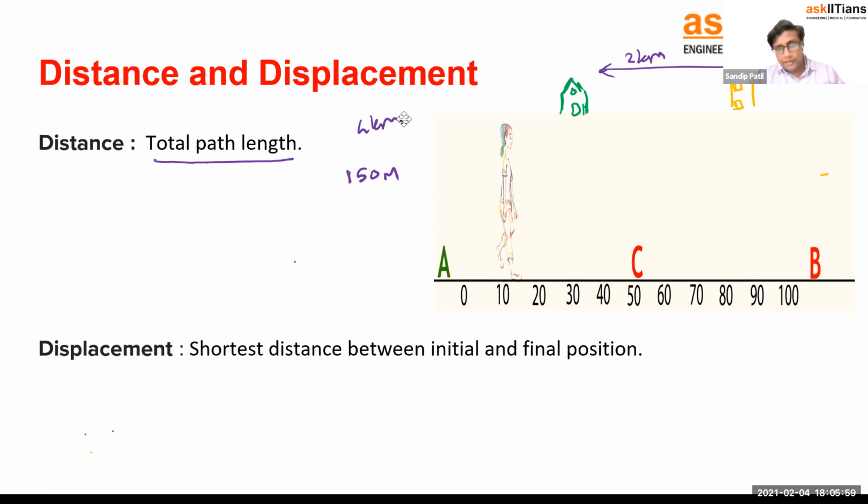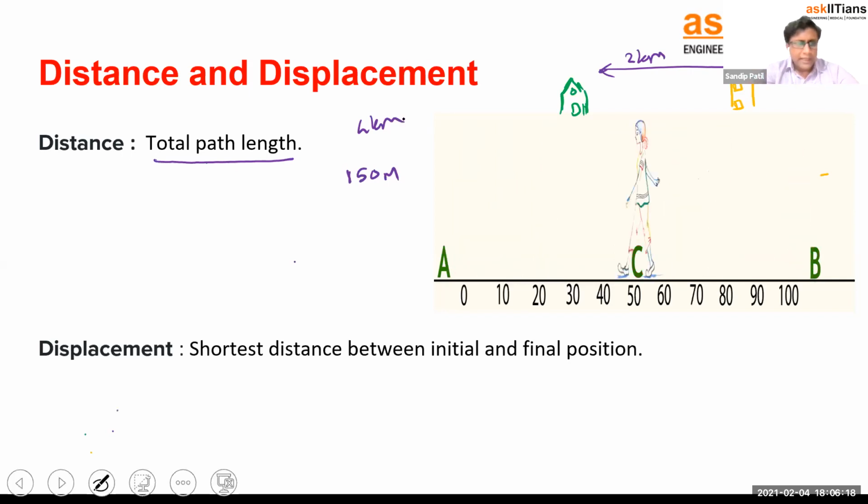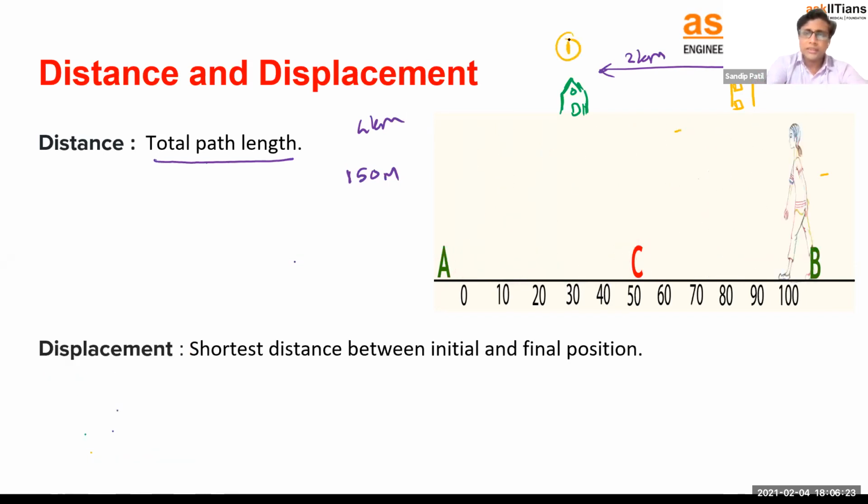Now let's talk about displacement. So what is displacement? Displacement is the shortest distance between the initial and final point. What is the meaning of that shortest distance? Consider our example. We have already seen that you have traveled 4 kilometers. But obviously, you started at your home. Consider this is our initial point. You go to school and came back. So what is the final point? Again home.